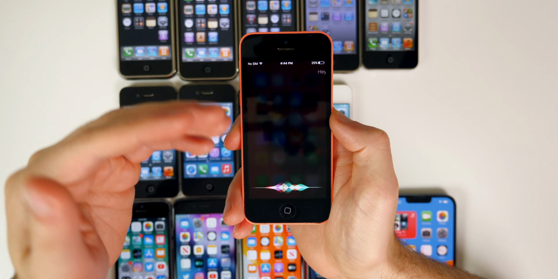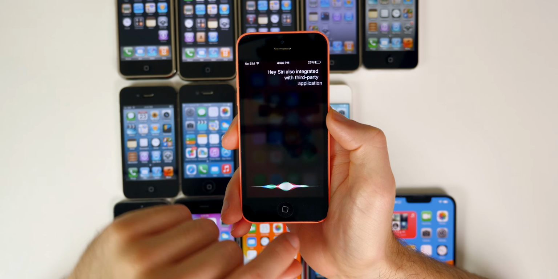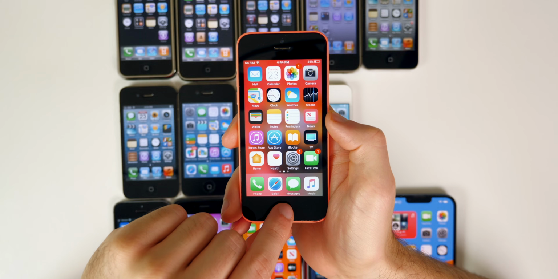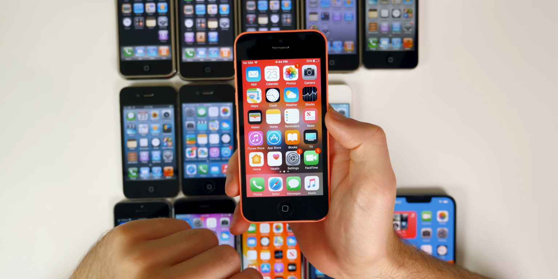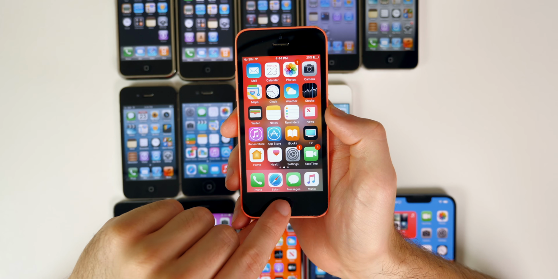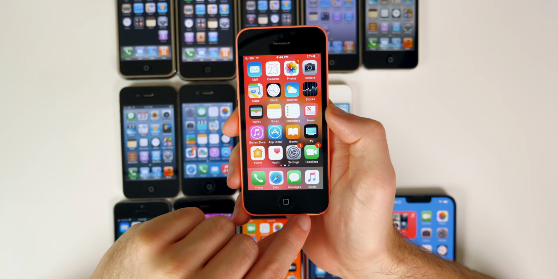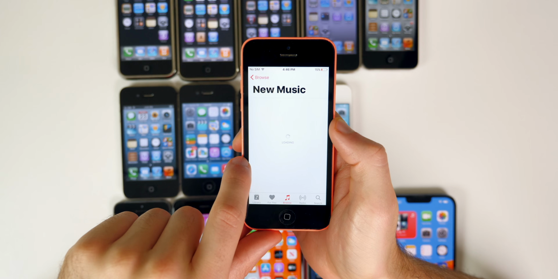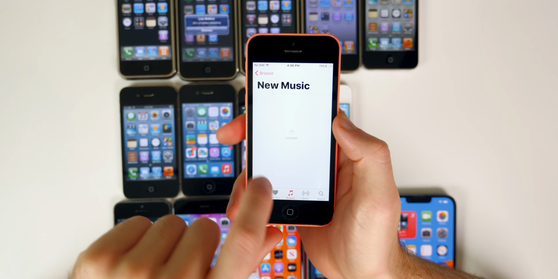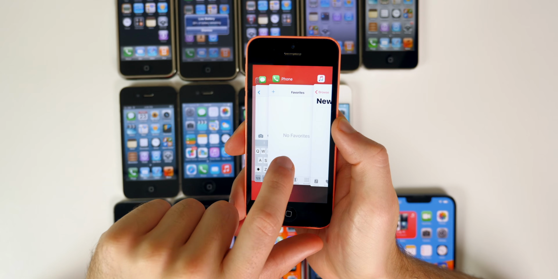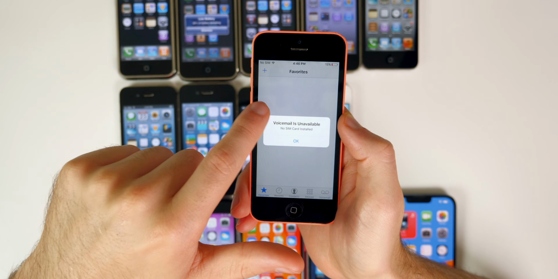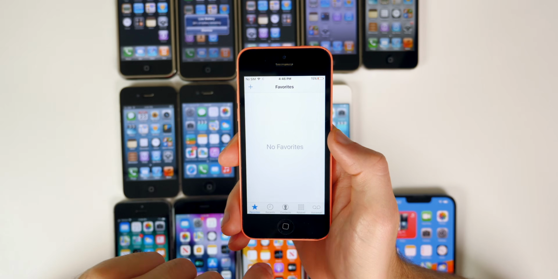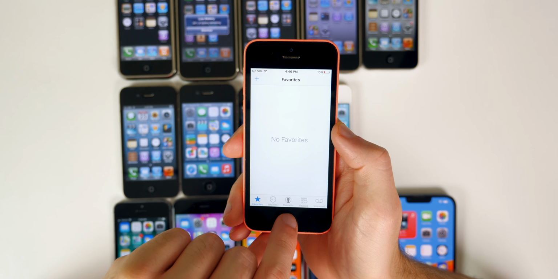Siri also integrated with third-party applications with iOS 10. So you were able to call a Lyft, call an Uber, different things straight from using Siri, which was something brand new because developers just got access to this for the first time with iOS 10. We finally got lyrics for Apple Music inside of the music application. We also got the voicemail transcription. So you guys know when you get a voicemail, it kind of just puts in text what was said in that voicemail. That was first introduced with iOS 10.